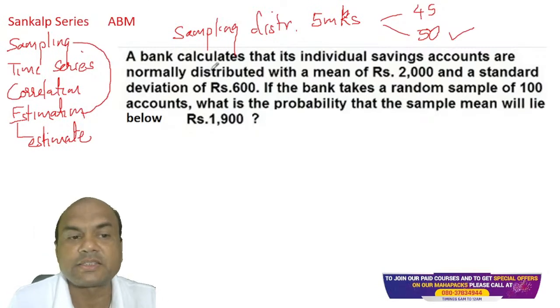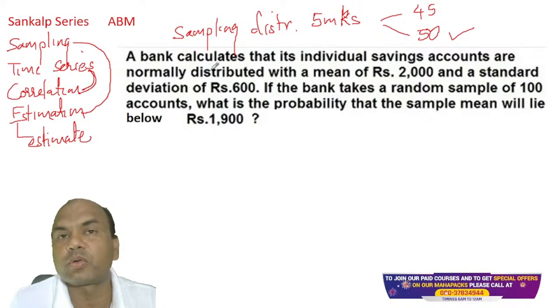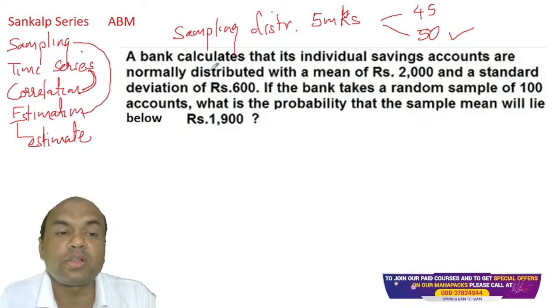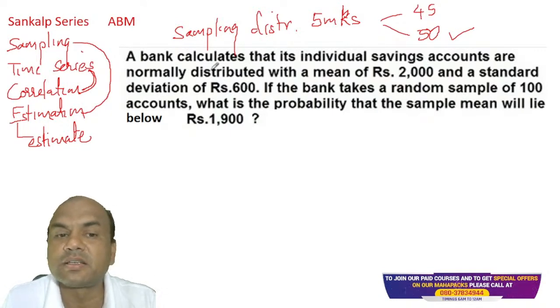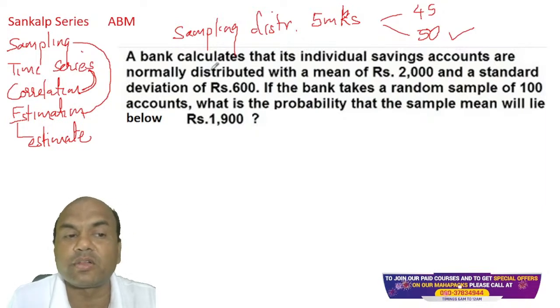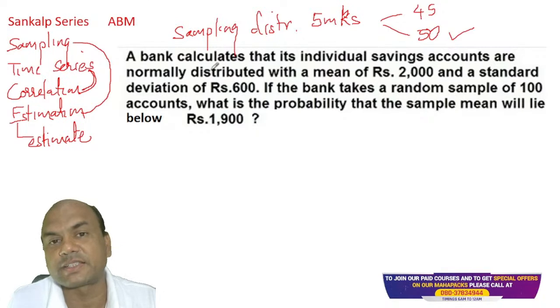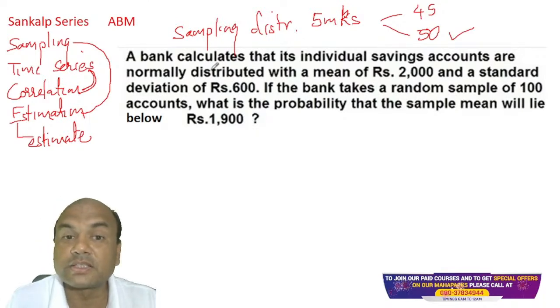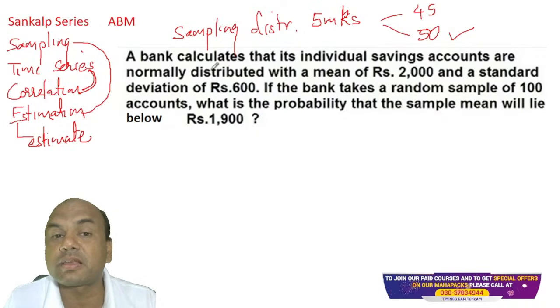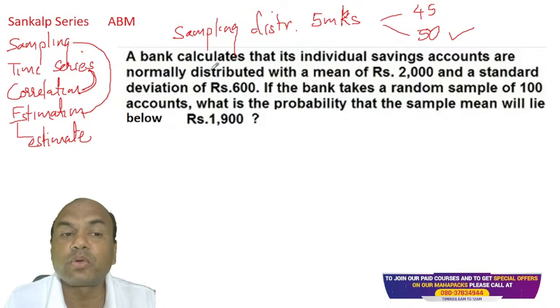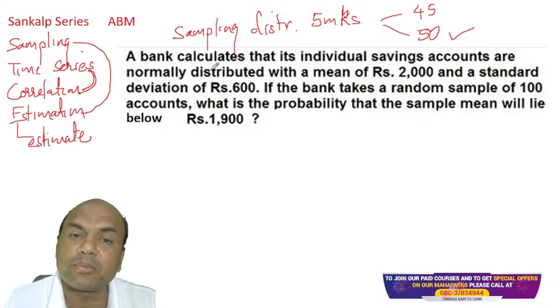As you have not got it, simply understand that this is a sampling distribution problem. And time series and correlation will confuse you. Always remember, time series and correlation are similar. Sampling and estimation are similar. So how will you identify correlation and time series? In time series, the x axis will always be time. In correlation, the x axis will be anything. This is the way you need to first identify the numerical or case study. Once you identify it, it's very easy to solve. But if you don't, you just go on intermingling.